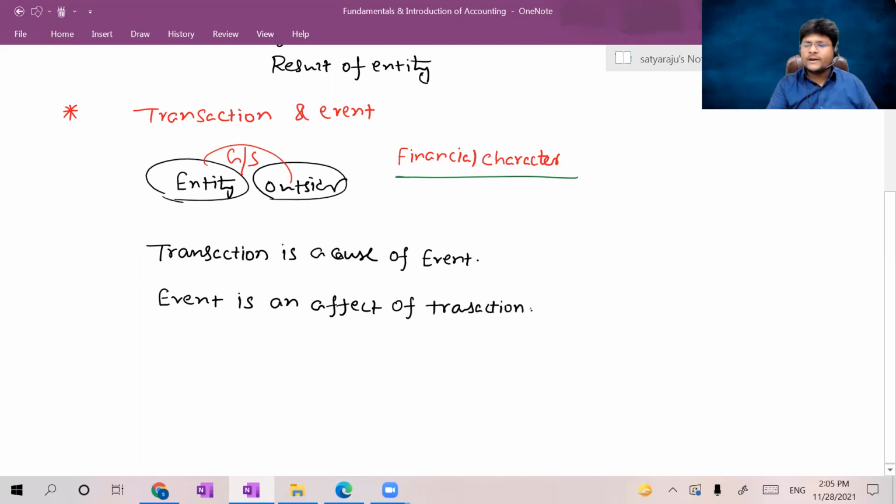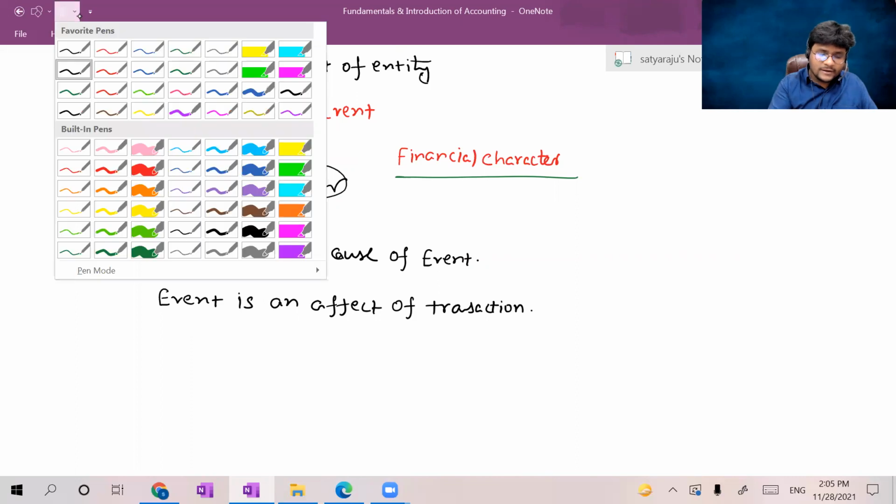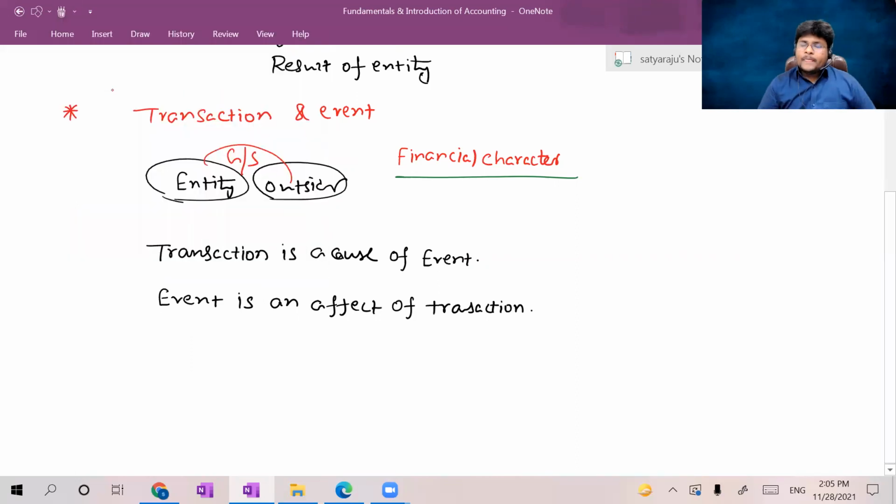I will give a beautiful example here, so you can easily appreciate the difference between transaction and event. Please, all of you, concentrate here. Suppose I purchased some goods, let us assume 1,000 units.